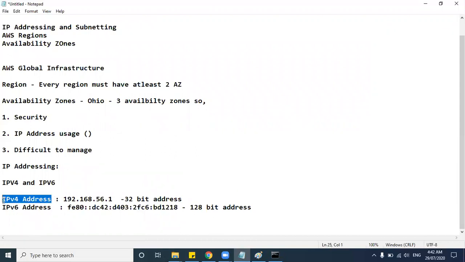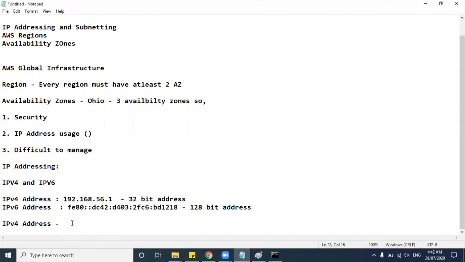It was the IPv4 address. It was initially started by US military guys for their internal communication. In those days, they didn't assume the internet would grow this vast. That's why it was 32-bit.